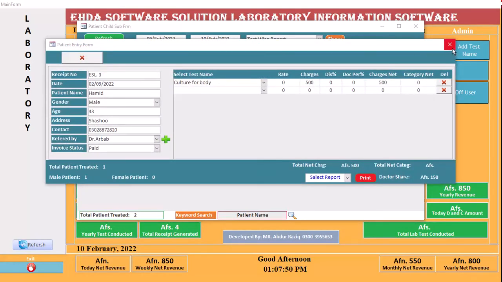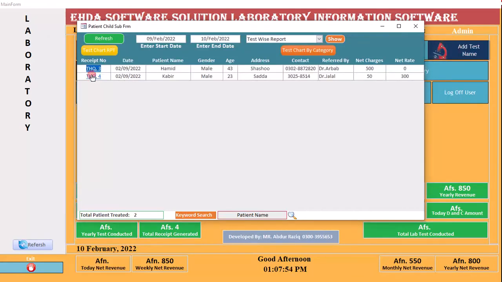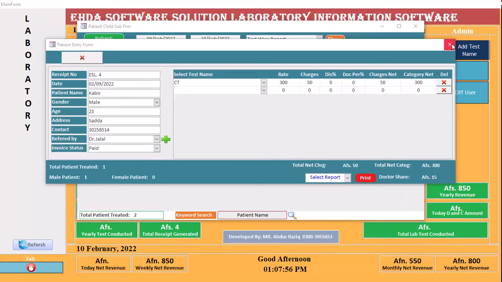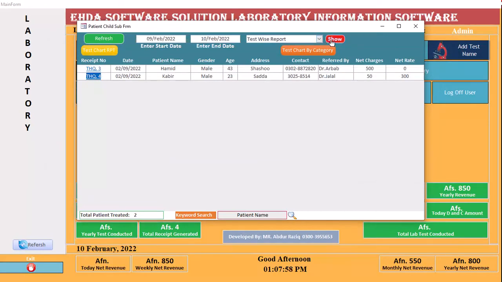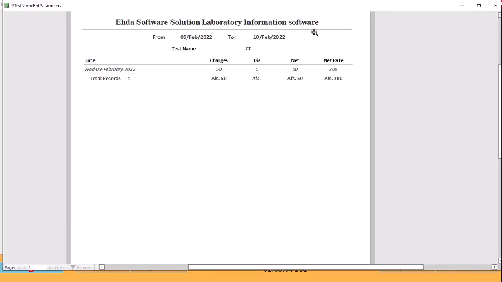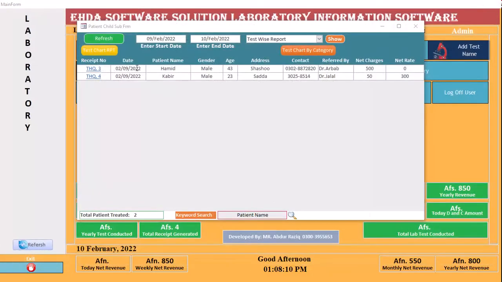Culture for body, sorry, culture for body. And also you can check this one, for example, CT, any one. Click here and only write CT, click. Look at this, one is CT test name, from 9 to 10 duration this time.